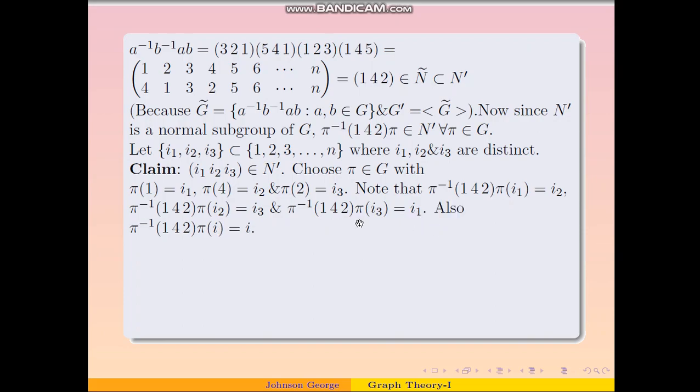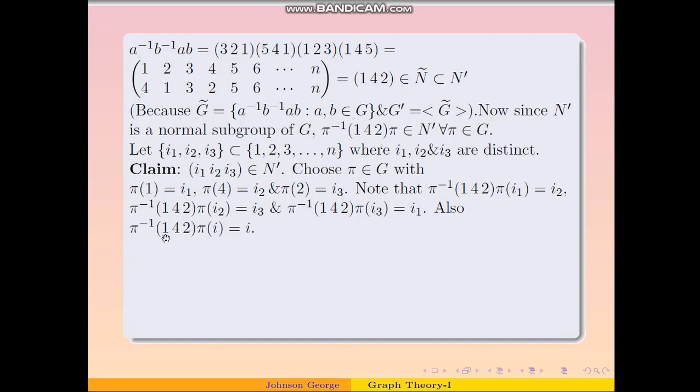And for the rest of the elements, we can see that pi inverse (1 4 2) pi will fix all the rest of the elements. Let us see why. Suppose pi inverse sends i to j. Then j will be fixed here, because j is not equal to 4 or 1 or 2. And the same j will be sent by pi again to i, because pi and pi inverse are inverses of each other. So if pi inverse sends i to j, then pi will send j to i. So pi inverse (1 4 2) pi will send i to i.